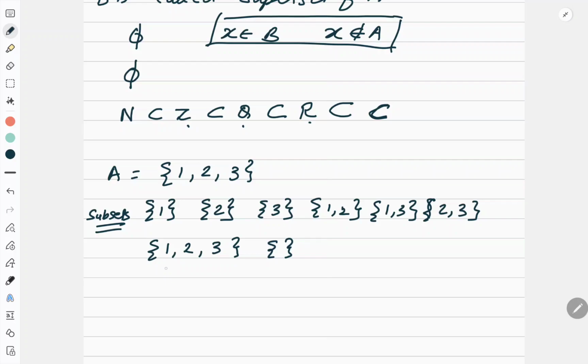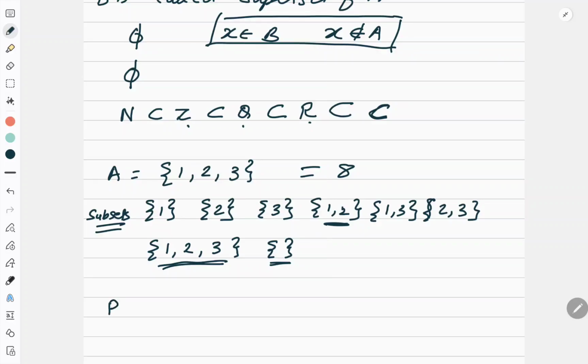So I can say a set itself is always a subset. Okay, the complete set is always a subset of itself. Also, null set is a subset. Apart from that, all possible combinations I can write. But make sure if you are writing 1, 2 as a subset, 2, 1 you should not write. Because in a set, order does not matter. Right? So this is how I can list out the subsets. Now, can you count the number of subsets? 1, 2, 3, 4, 5, 6, 7, 8. So I had 8 subsets.